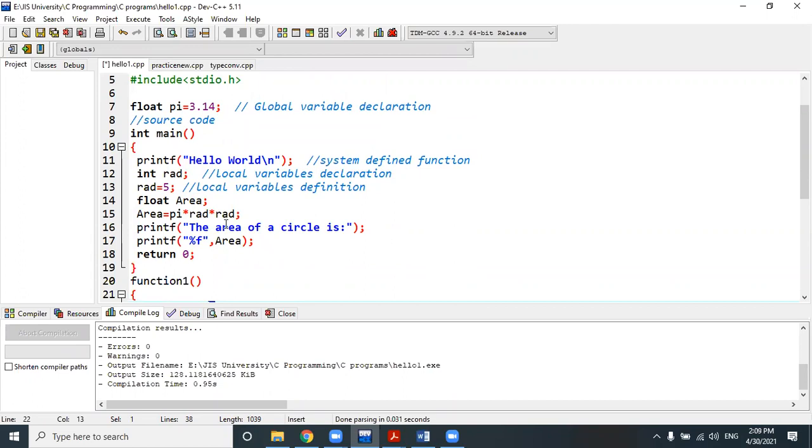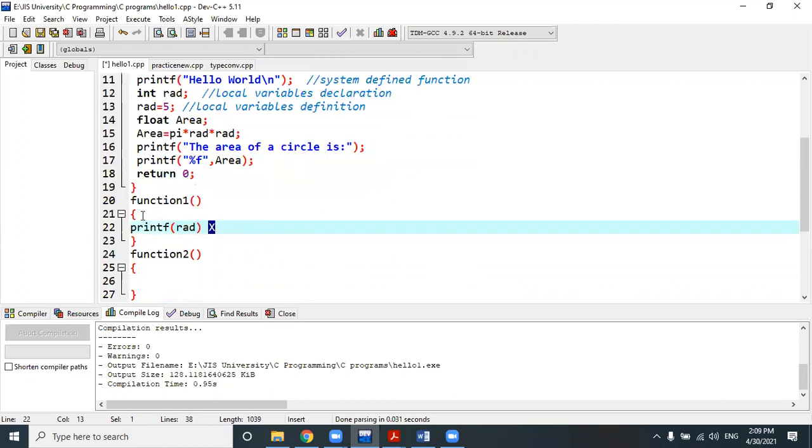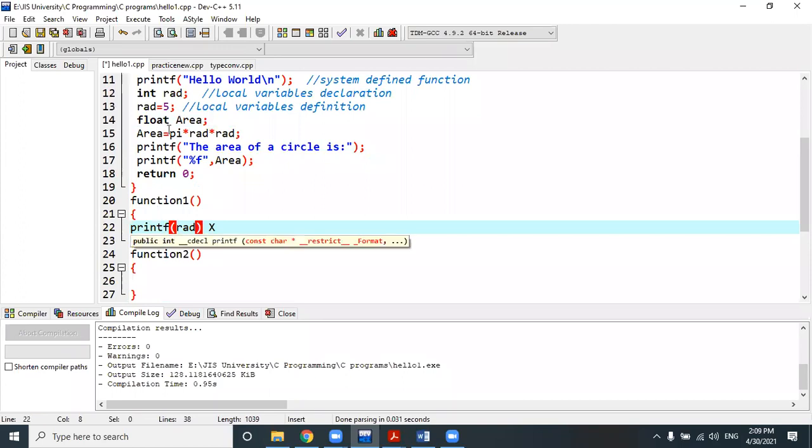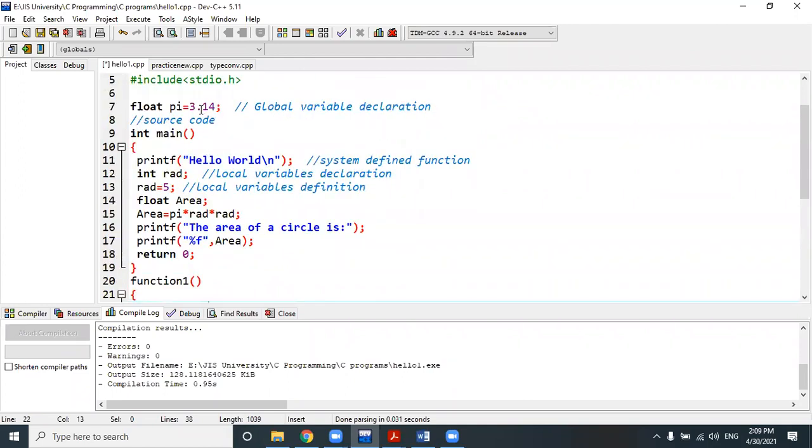While I teach you functions in chapter number 6 or 7, your concept will be more clear, because I couldn't write this code here in front of you. Why? Because I need to implement the logic of the function to write these codes, and I don't want to do that right now. And what is the difference with a global variable? Just the opposite of a local variable, just the opposite.